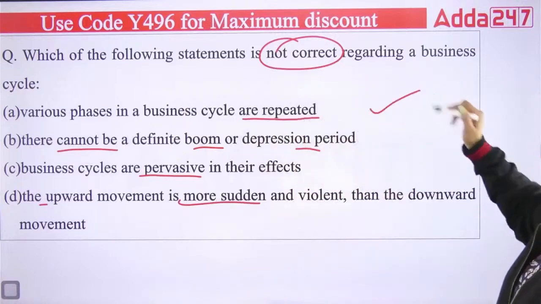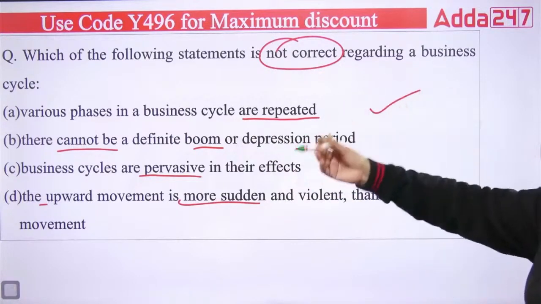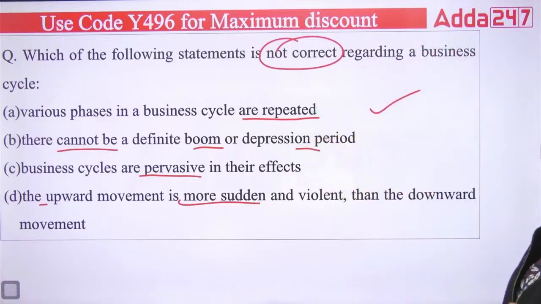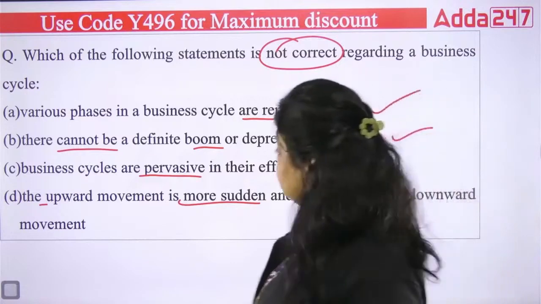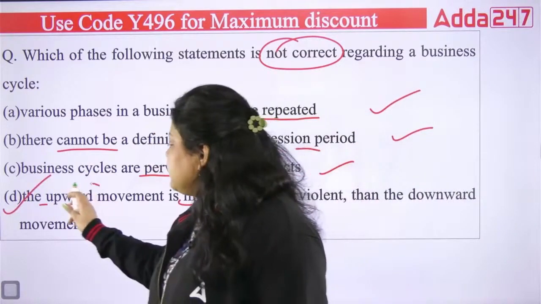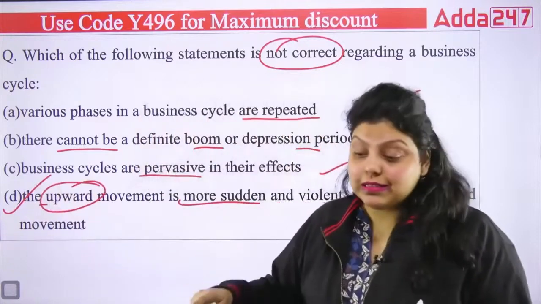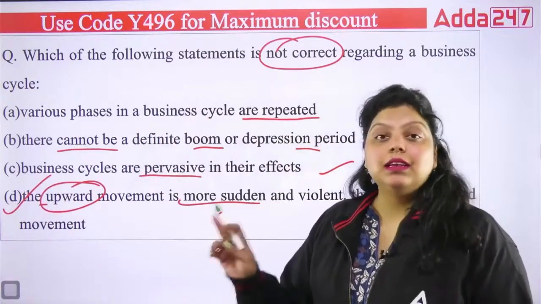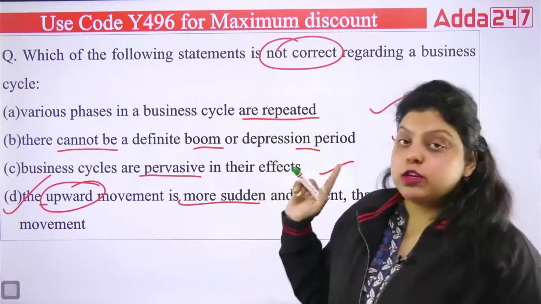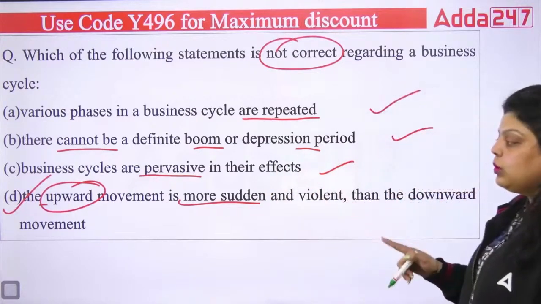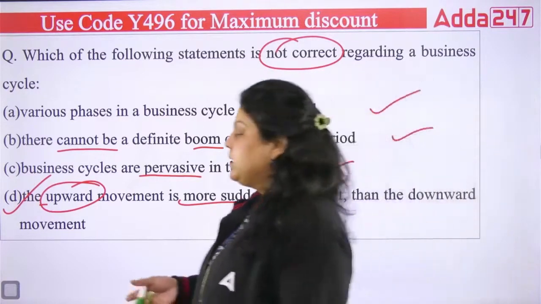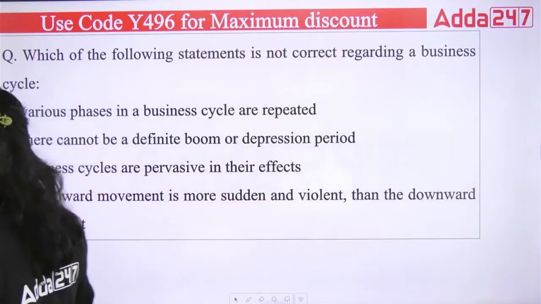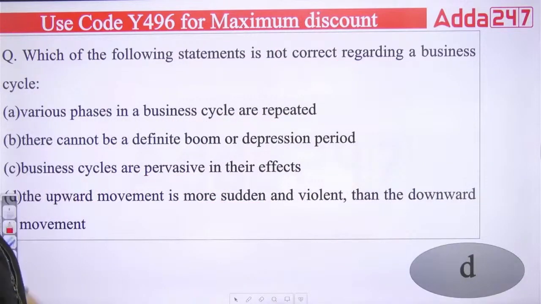So it is very true that the phases in the business cycle are repeated. Boom will repeat again, the recession will repeat again. Then there cannot be definite boom and depression. This we have already seen in the first question, I think. Then it is also pervasive. This is very true, we have seen, but the last is not true, because it's not the upward movement which is more sudden and more violent. It is the downward movement. So the statement should be like, the downward movement is more sudden and violent than the upward movement, but it is written inversely, and that's why the right answer will be the D option.